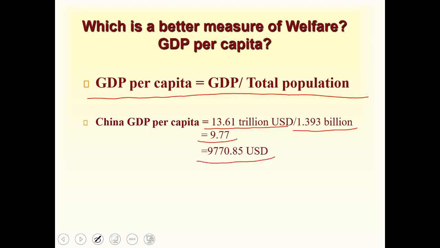Practically, they might not be producing exactly this much; some people might be producing more, some less. But on average, this is the per capita income of China. This simply means that if China gave every person living in their country an equal amount of GDP, this figure tells you how much each person would own. So 9,770 US dollars is the GDP per capita for China. That's what the figure tells us.